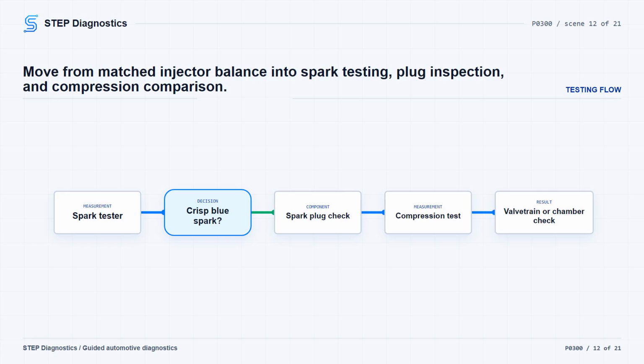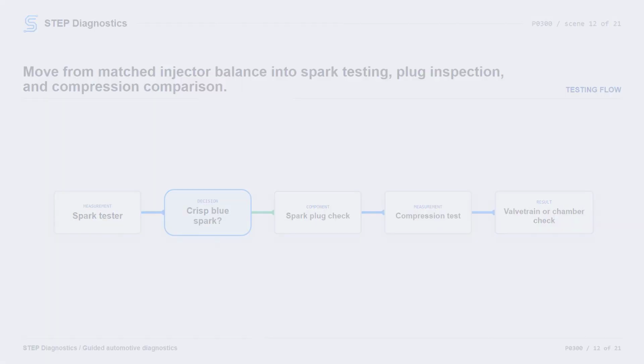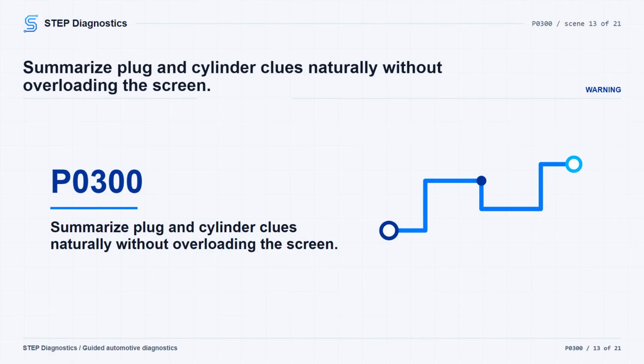If spark is good, inspect the spark plugs for oil or coolant signs, cracks, carbon tracking, fouling from oil, coolant, or excess fuel, gap out of spec, or a loose or broken electrode. If those faults are present, replace the affected spark plug, and if oil or coolant is in the cylinder, find and repair that cause. If the plugs do not show the listed faults, run a compression test on all cylinders and compare good cylinders to the misfiring cylinders.